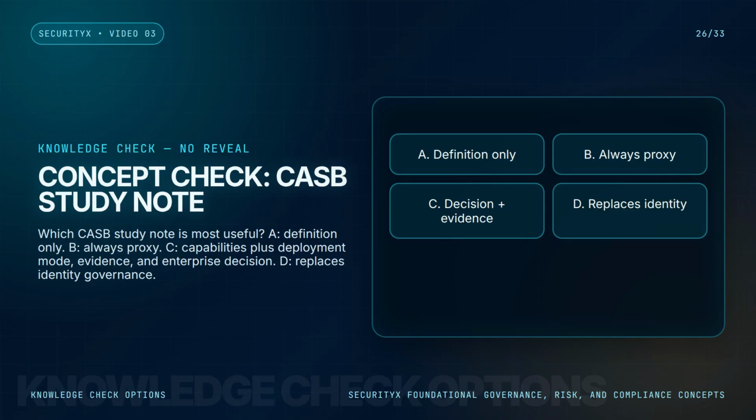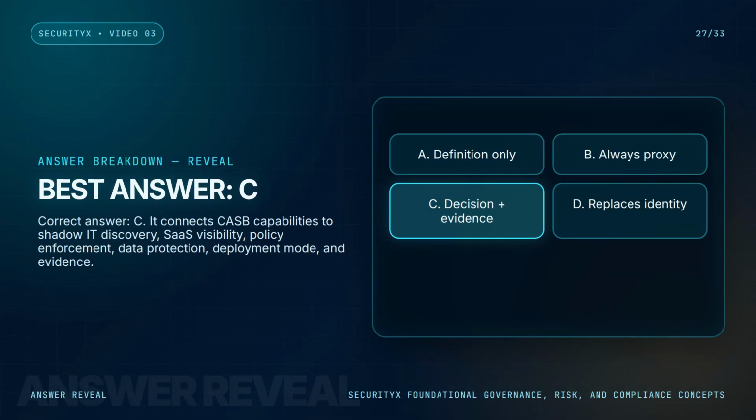Original concept check, not from the real exam. You are studying the SecurityX objective area around cloud governance and CASB capabilities. Which study note is most useful for SecurityX preparation? A. CASB means Cloud Access Security Broker. B. CASB is always deployed as a proxy. C. CASB can support shadow IT discovery, SaaS visibility, policy enforcement, and data protection, but the deployment mode and evidence depend on the enterprise decision. D. CASB removes the need for identity governance and data classification.